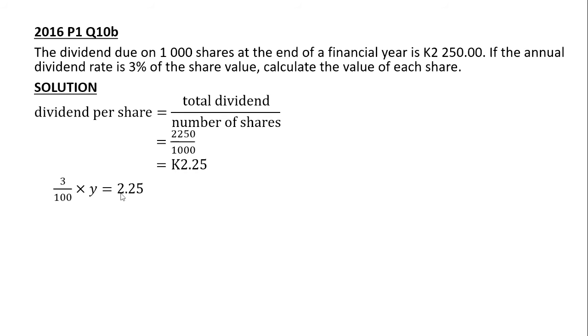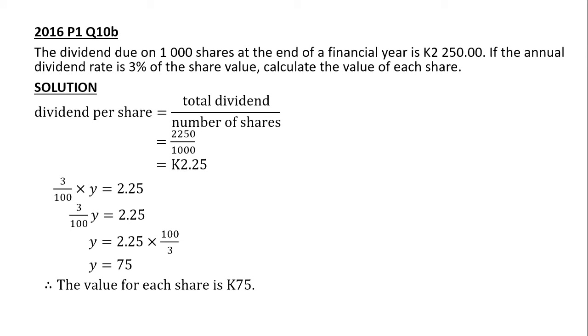We'll multiply 2.25 times 100 and then divide by 3 to find the value of Y. We are going to say 3 over 100, Y is equal to 2.25. We'll cross multiply. Then we'll divide by 3. Our Y is equal to 75. Therefore, the value of each share is 75 kwacha.